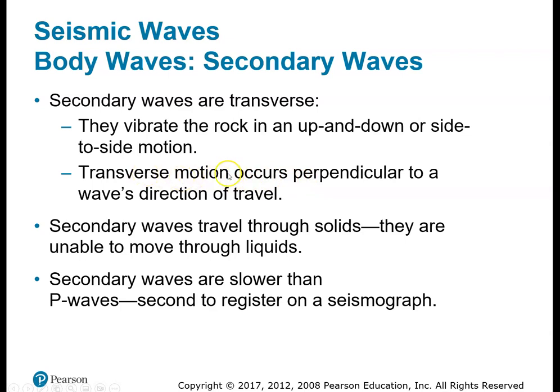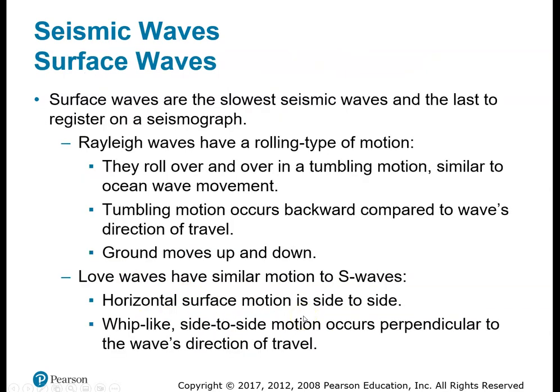The P waves will go through solid and liquid. Anyhow, the secondary waves will travel through solid just fine, but they're unable to travel through liquid, for the very reason that they are transverse, right? Anyhow, secondary waves are slower than P waves, so they register second on the seismograph. All right, the surface waves are the slowest and the last to register on the seismograph.